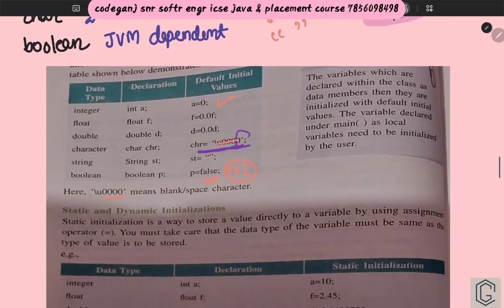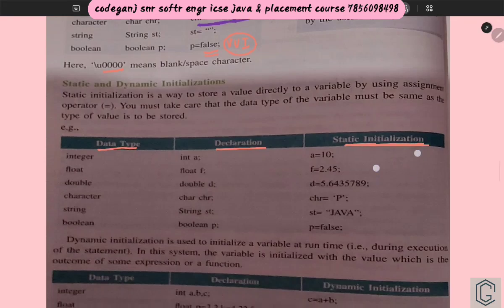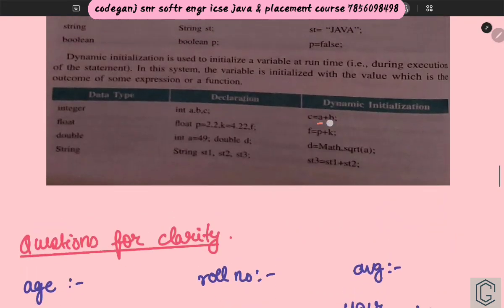Cool. Now, where do we want to move? See, this is your data type declaration, and this is your initialization of the data type. Static initialization means you have directly fixed the value of that data type. And this is dynamic. Why? Because a plus b: as the value of a and b changes, the value of c will change. If a and b are 2 and 3, then it will be 5. If a and b are -2 and -3, it will be -5. So that is something called dynamic. This is just theoretical knowledge.